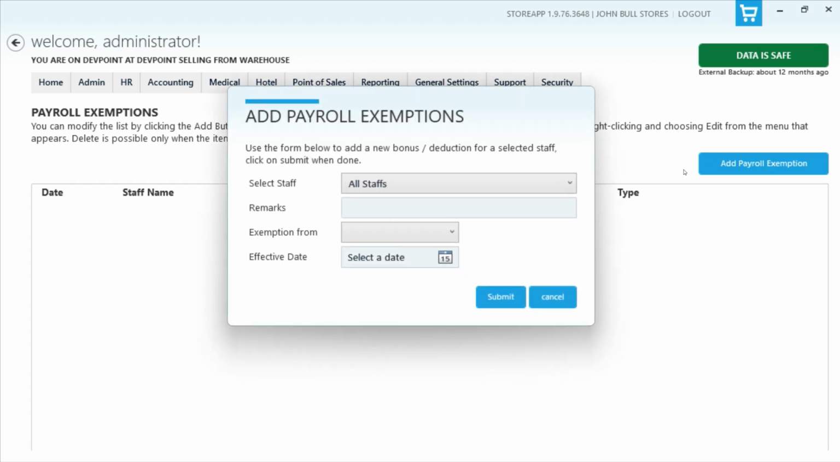So exemption allows us to give them some form of exemption from overtime or lateness. So think of a situation where you've asked a staff to go represent you somewhere or to go do some business dealing somewhere, and you know that this is going to eat into their closing time, and then they will not be able to come back to work, to come and maybe clock out or something.